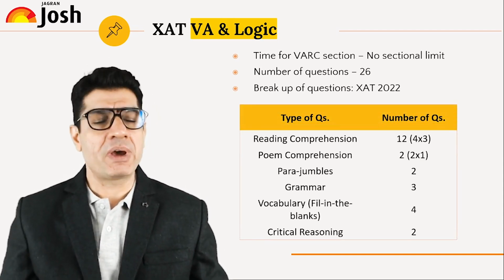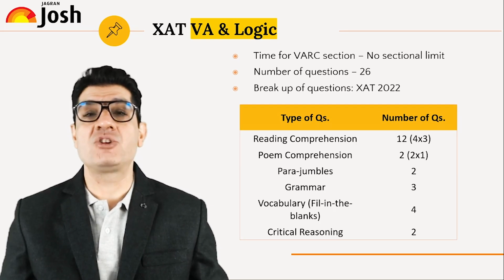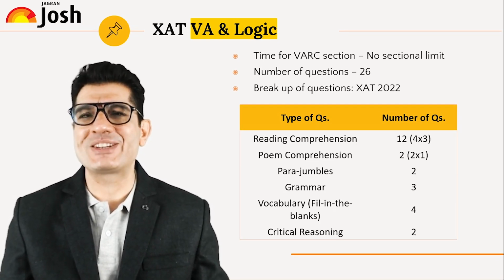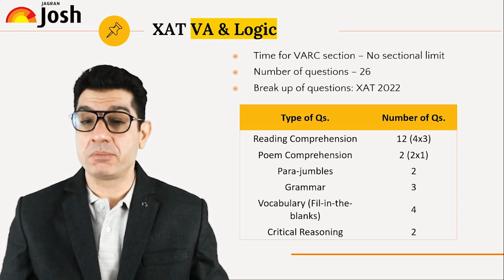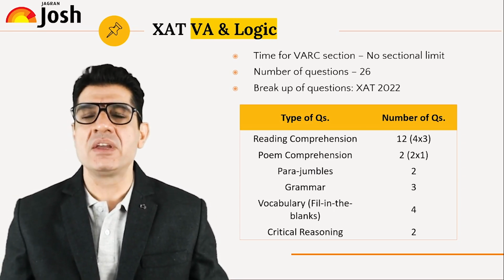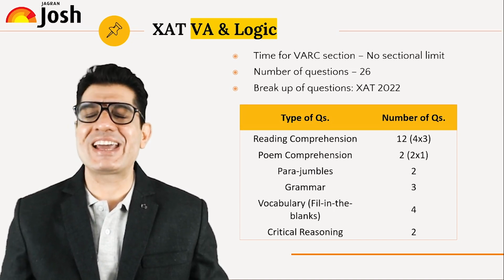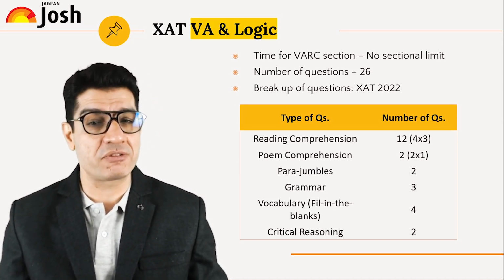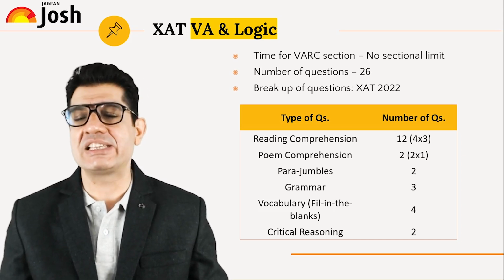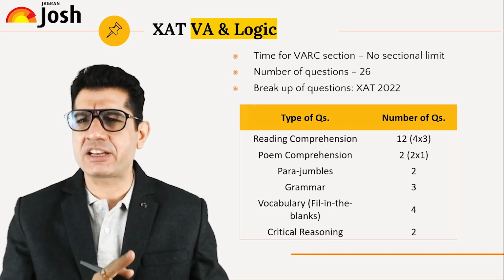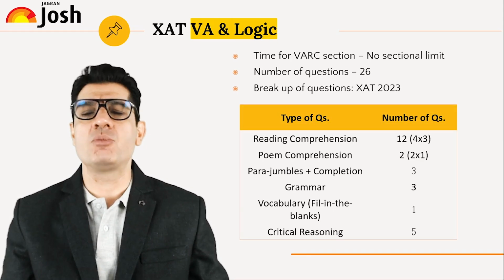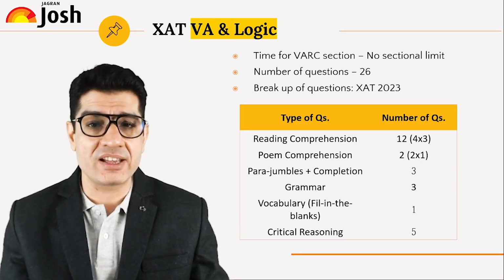Some 12 reading comprehension questions and 2 poem comprehension questions that I'd probably put under reading comprehension, but because it is special, because it is different, it is there. Then parajumbles, just like the CAT exam. Grammar, unlike the CAT exam, and then they test your vocabulary using fill in the blank questions. Apart from that, we also get critical reasoning questions.